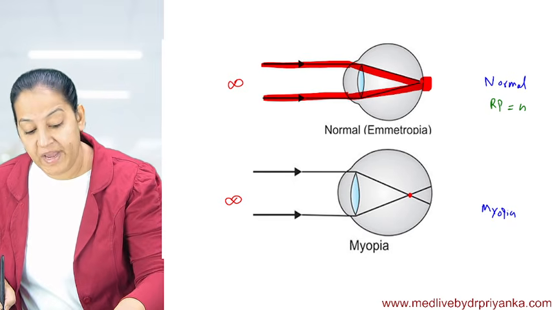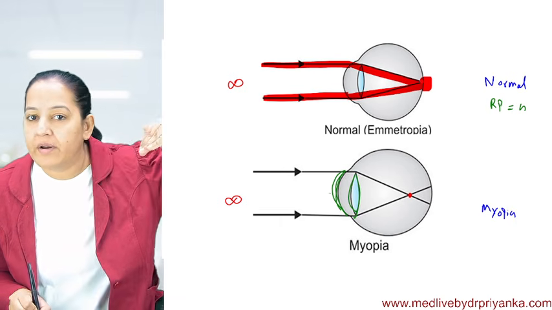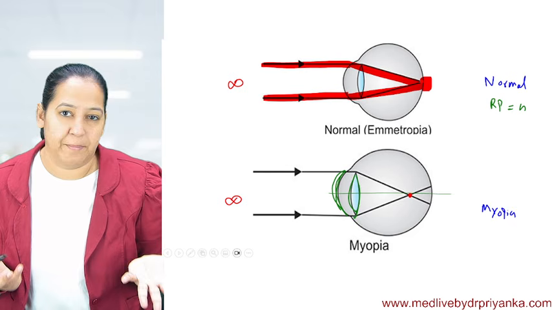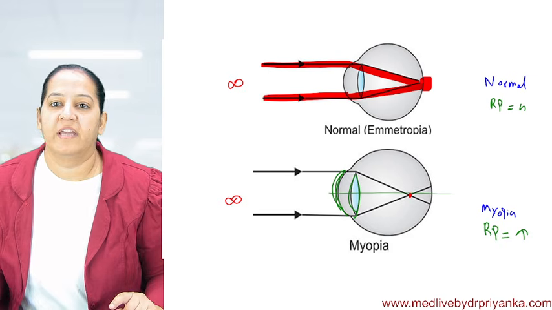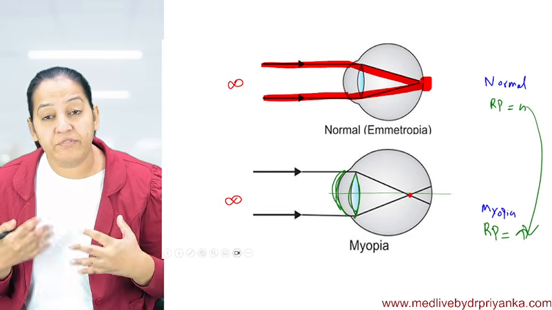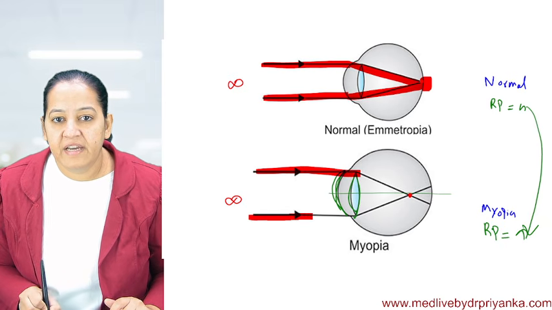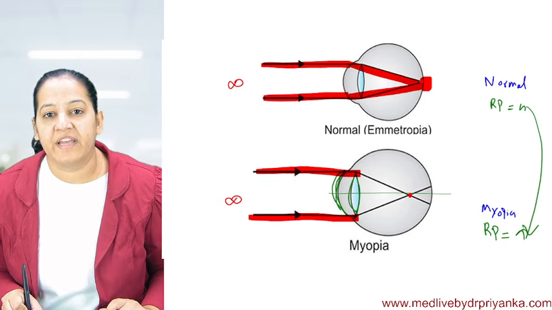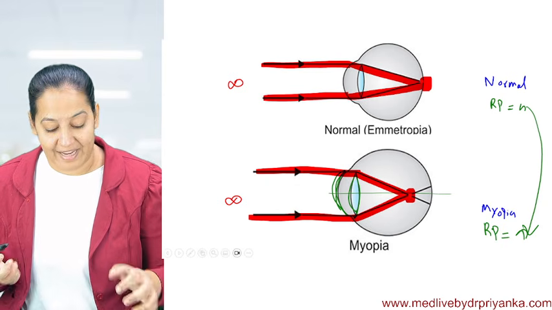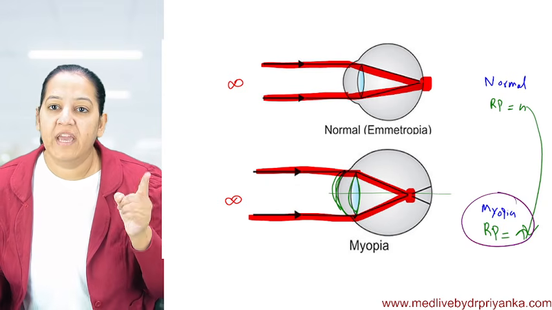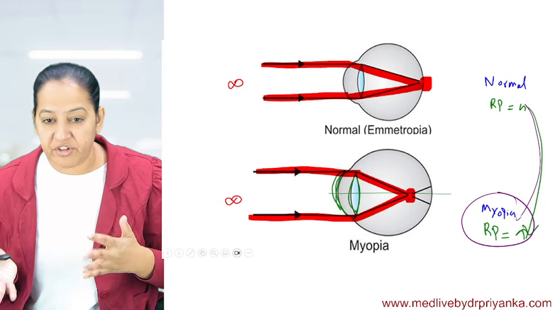But here in myopia, there is some problem either in the cornea or in the lens or in the AP diameter, in one of the three or multiple of them. Whatever the problem is, the refractive power of the eye becomes more than normal. Here it is normal. Here the refractive power of the eye becomes more than normal. So when the rays come from infinity, they focus before the retina, because the human eye becomes hyperactive. Here the refractive power is more. So it should have gone up to the retina, but it converged before that. It is converging before the retina.